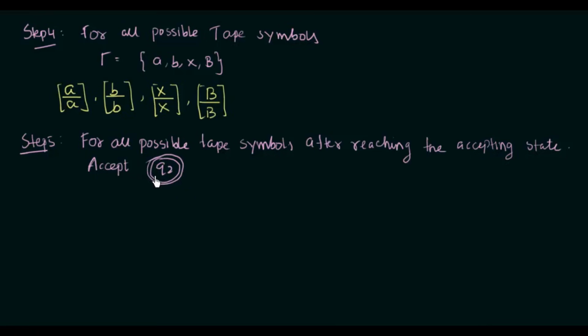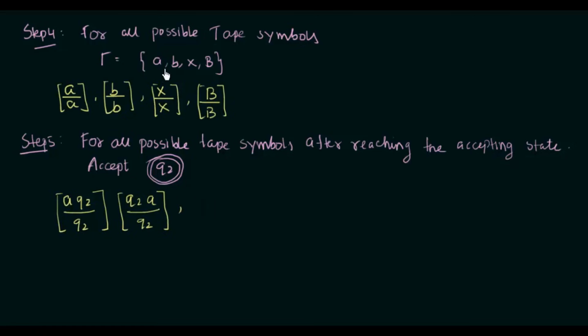So how do we form dominoes for all the tape symbols after reaching the accept state? Our tape symbols are A, B, X and blank. Let's take A first. We will write A Q2 by Q2. This is one possibility, and we can also have Q2 A by Q2. So when you consider the input symbol A, when it reaches the final state Q2, these are the two possible dominoes that you can have.